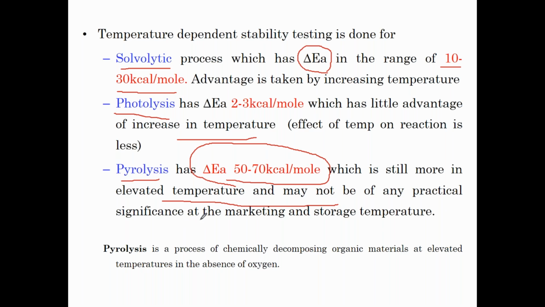When you talk about the practical aspect, you don't generally go with that higher temperature. We don't store our products at such a high temperature. For example, generally room temperature depends on the zone, for example east, west, north, south zones, where the temperature may be maximum like 47 degrees, 45 degrees. So like this. One second.